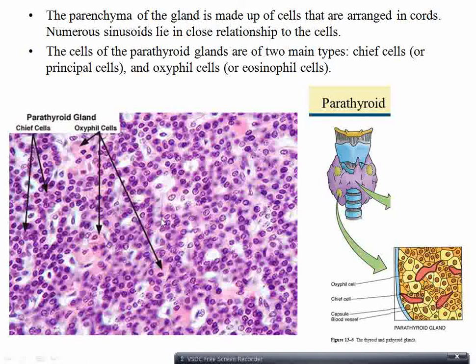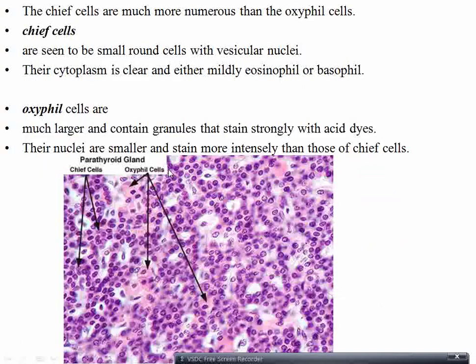And the cells of the parathyroid gland are of two types: chief cells, which are basophilic cells, also called principal cells, and oxyphil cells, which are larger compared to the chief cells, oxyphil cells, which are eosinophilic. So chief cells are much more in number than oxyphil cells. Number wise, chief cells are more, whereas size wise, the oxyphil cells are bigger than the chief cells.